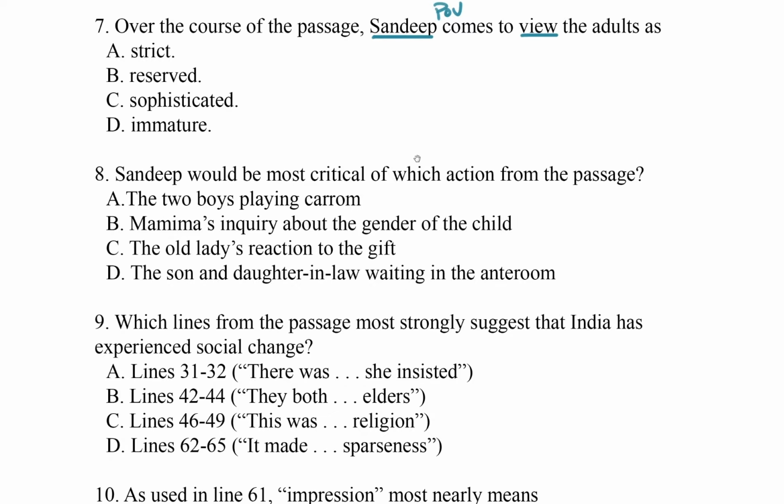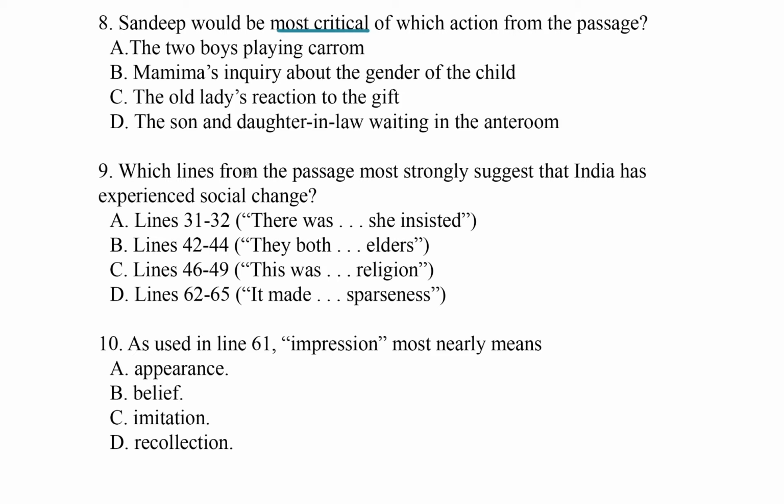Similarly, in question 8, Sandeep would be most critical of which action in the passage. Okay, so we're going to be looking again for things that Sandeep has opinions about, maybe critical opinions about. Question 9, which lines from the passage most strongly suggest that India has experienced social change? Okay, so we're looking for proof of social change in India and lines that indicate that.